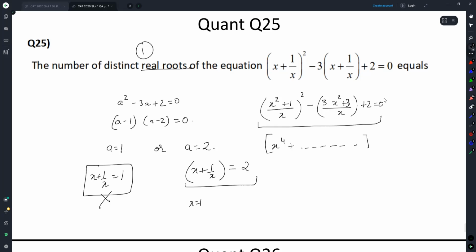So how many roots of this expression? How many roots? 4 roots. If we have only one real root, 3 will have to be complex or unreal. But can we have 3 complex roots? No. Then is one real root correct?